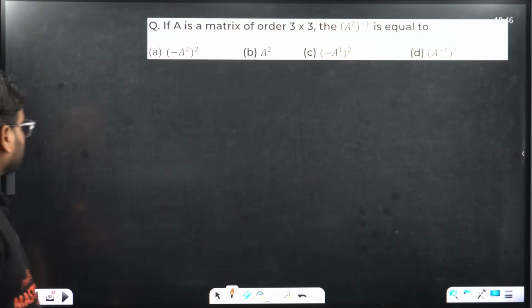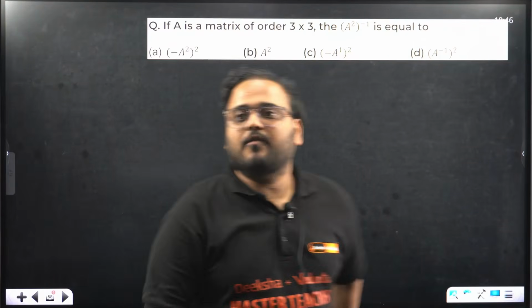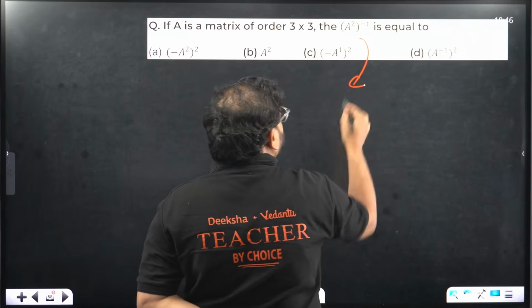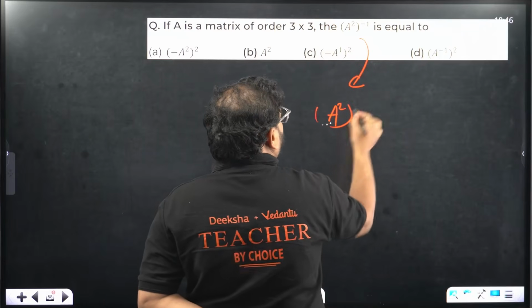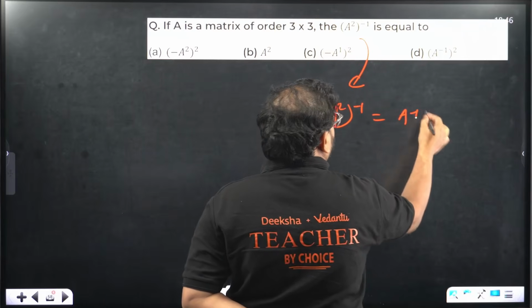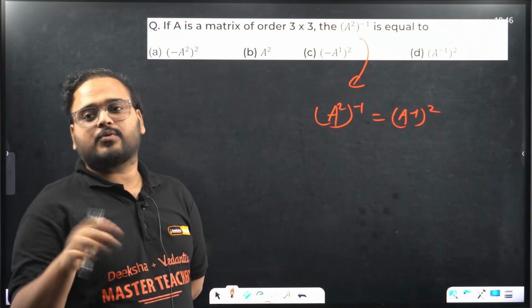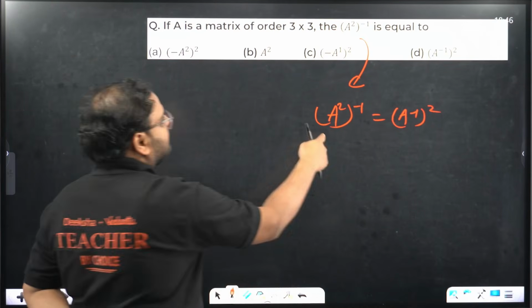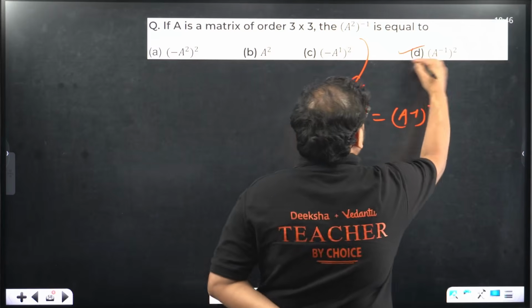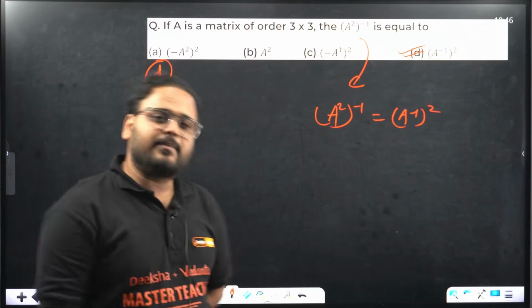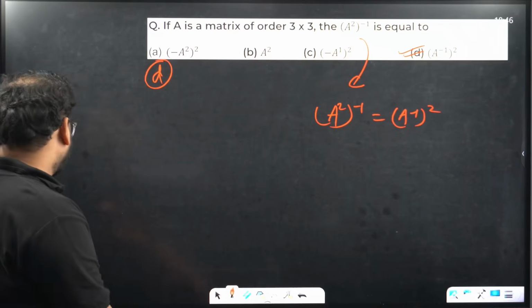Just last 2 questions. Come on. If a matrix of order 3 cross 3 is given, this is a direct property based question. You will love it. This is already there in your properties also, and this comes directly. So whether you take inverse square or square of inverse, answer comes same. So option is A inverse square. That's option D. We'll learn more of this in the determinant chapter, but since one of the questions is over here, I would like to solve it here as well.